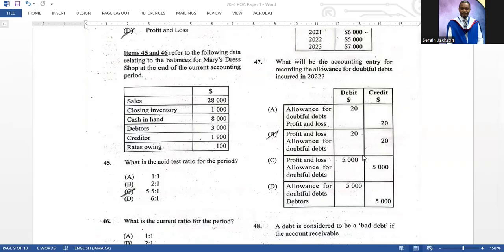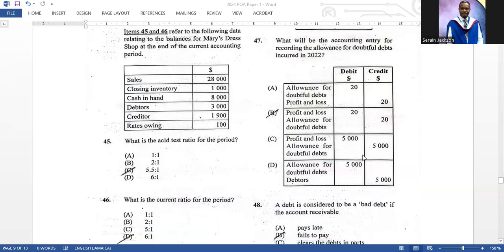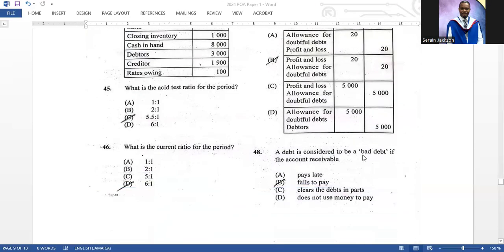Items 45 and 46 refer to the following data relating to the balances for Mary's dress shop at the end of the current accounting period. What is the acid test ratio for the period? Remember the acid test ratio comes from the current ratio. The current ratio is current assets divided by current liabilities. So the acid test ratio is really current assets minus stock divided by current liabilities. So you will get 5.5 to 1. The current ratio is D, 6 to 1.